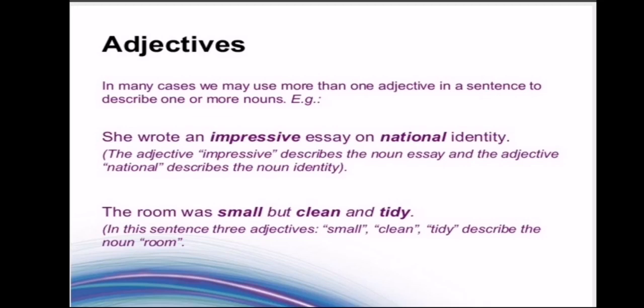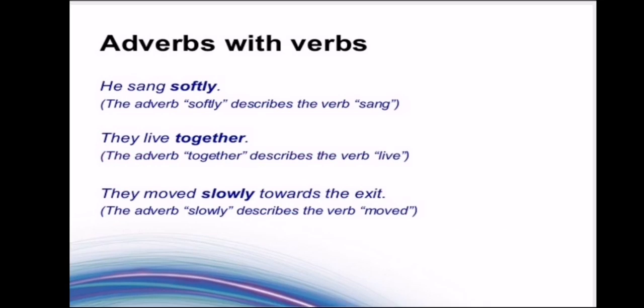The room was small but clean and tidy. The room is the noun in the sentence and here we have three adjectives qualifying this noun. It is small, clean and tidy. So it's not necessary that you will find only one adjective in a sentence. There may be many adjectives qualifying two nouns or even one noun having many adjectives.